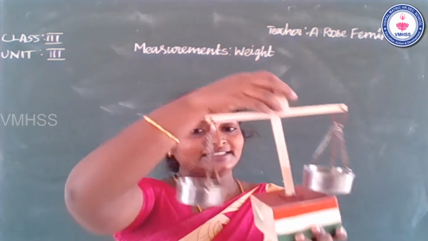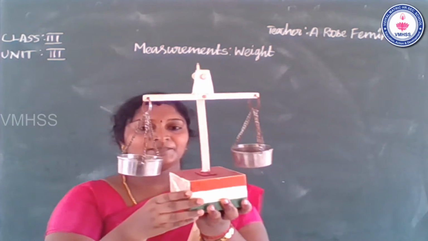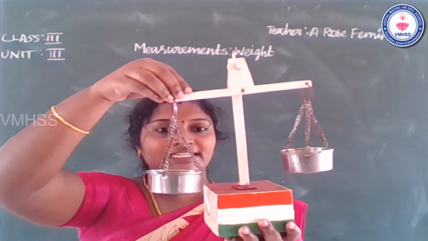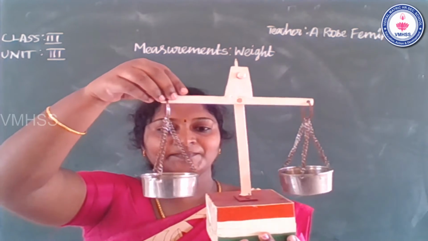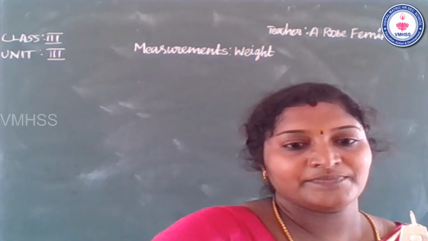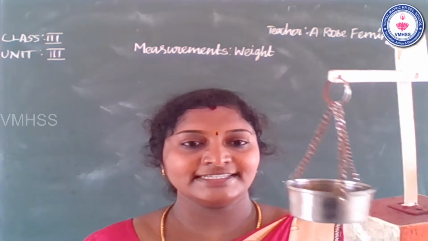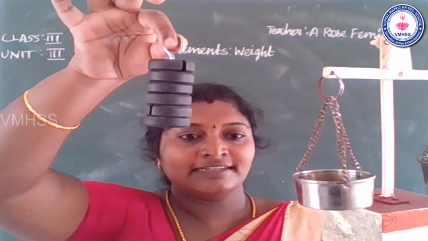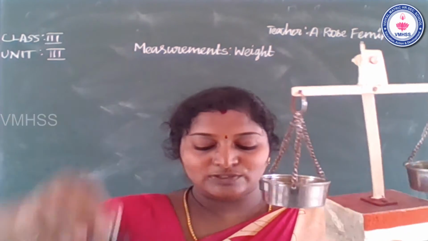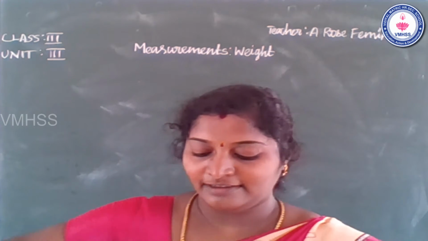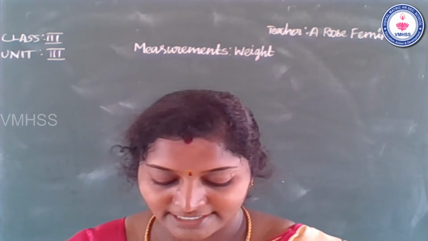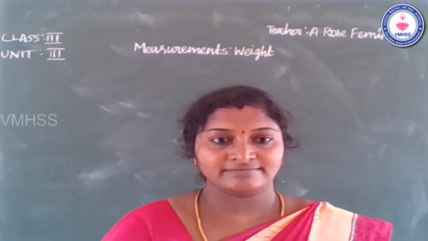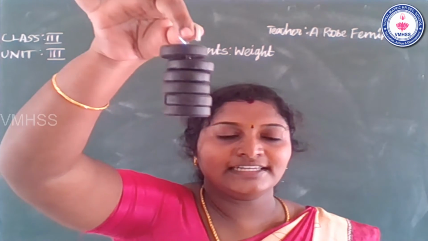So see some examples. What is this? That one is the balance. Students, what is this? This is a balance. And that one is stones, weight stones. Every stone is 50 gram. So these are the stones.